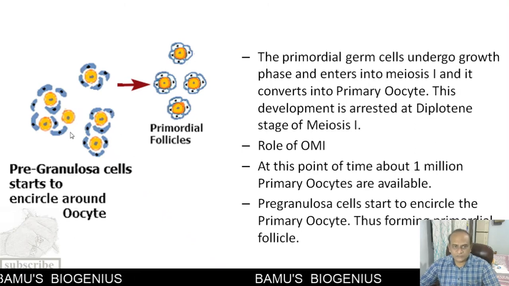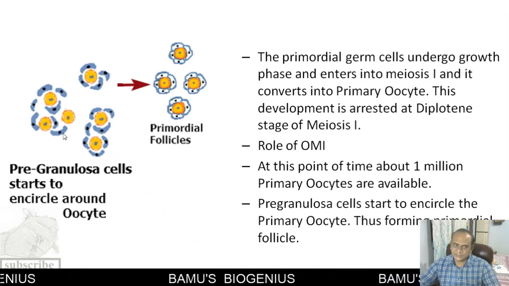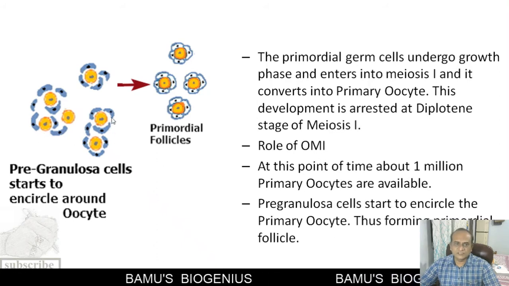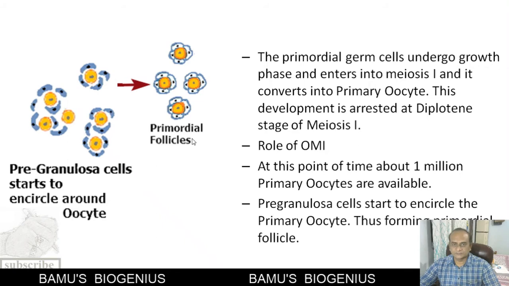I have told you that these particular pregranulosa cells, these are the somatic cells of the ovary. They surround each and every primordial germ cell. Now this is known as a primordial follicle.